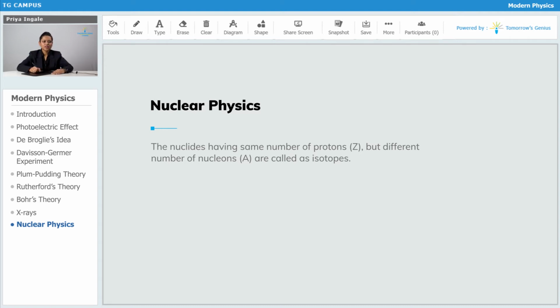The nuclides having the same number of protons, that means the atomic number is the same, but a different number of nucleons, that means the atomic mass number is different, are called isotopes. Okay, so what is the example of isotopes? An example of isotopes is hydrogen, which has 3 isotopes.